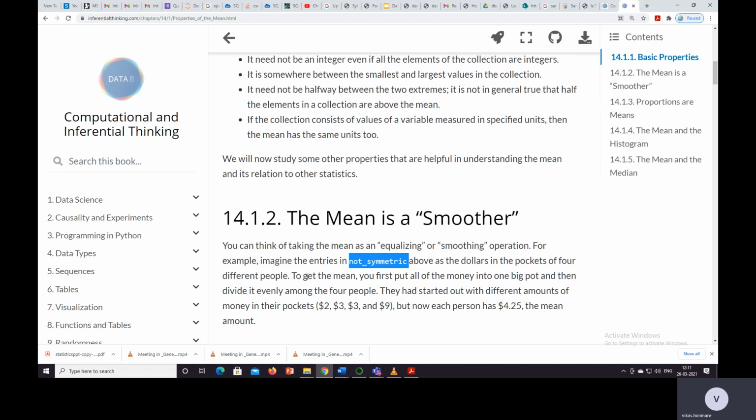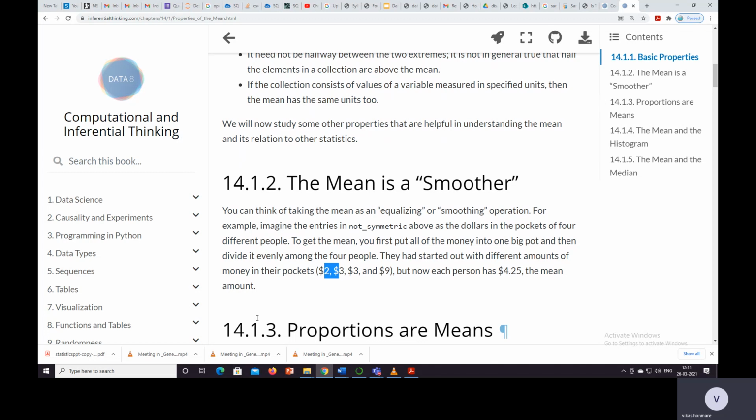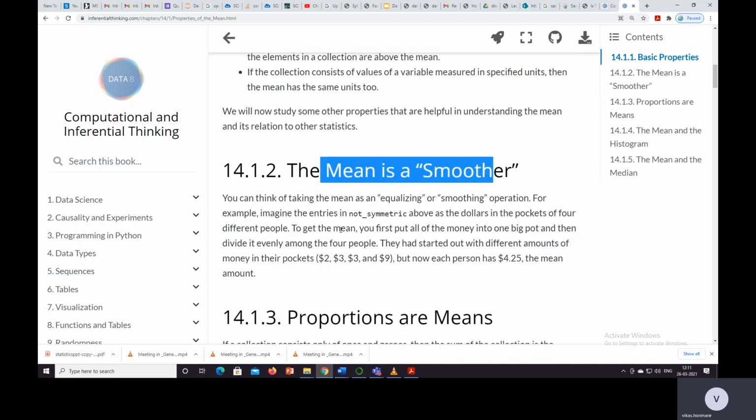To get the mean, you first put all the money into one big pot, and then divide it evenly among four people. They started out with different amounts of money in their pockets, like $2, $3, $3, and $9. But now each person has 4.25, the mean amount. Likewise, we can use the mean as a smoother.